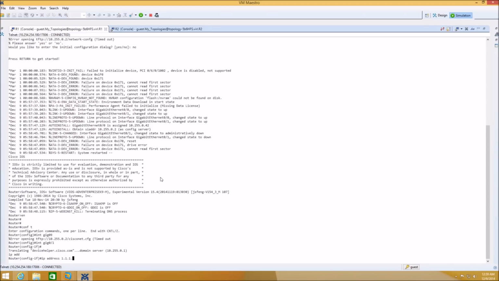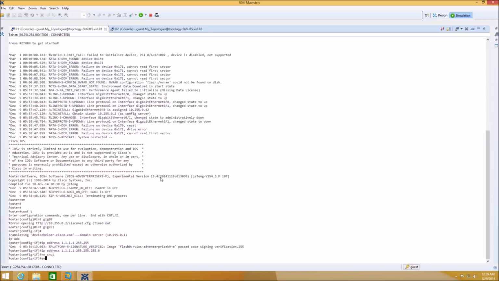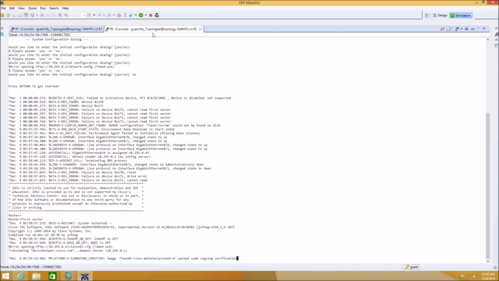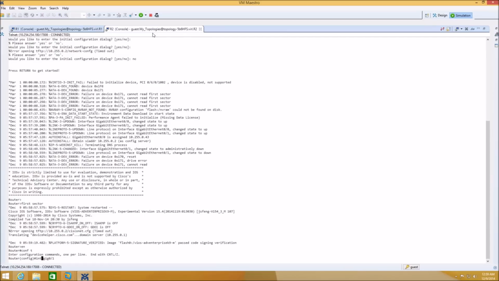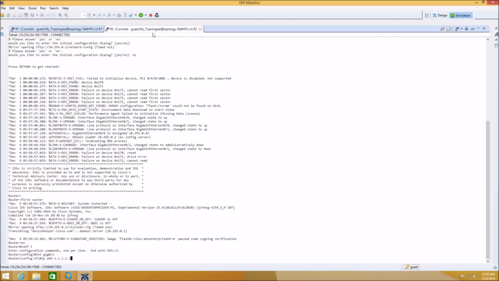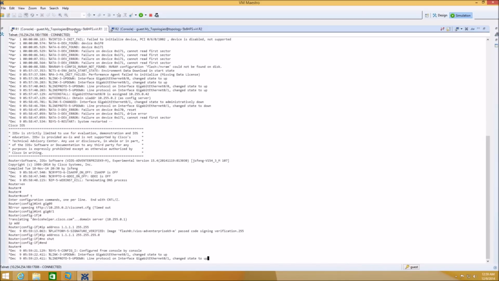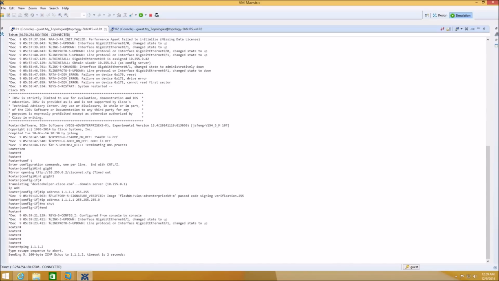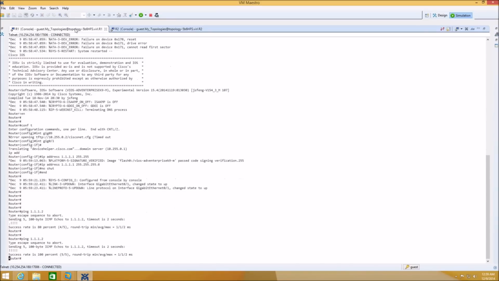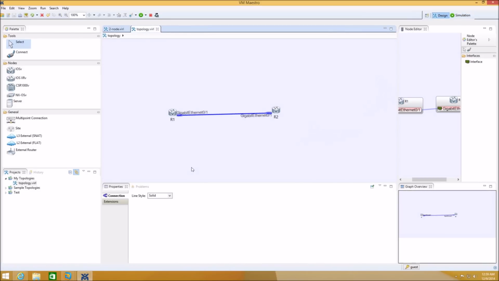So here I'm going to configure IP address 1.1.1.1 on router 1 and 1.1.1.2 on router 2, and I'm just going to do a ping from router 1. Ping 1.1.1.2 from router 1, and it's all good.